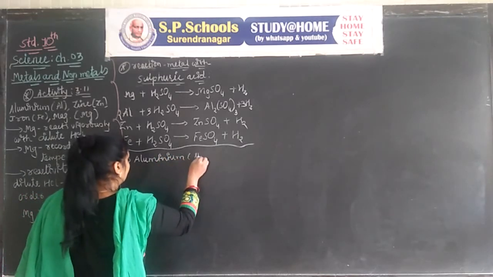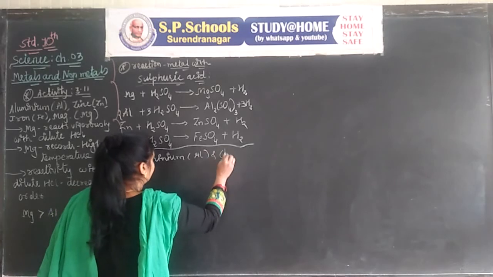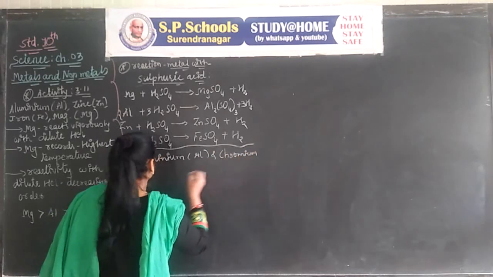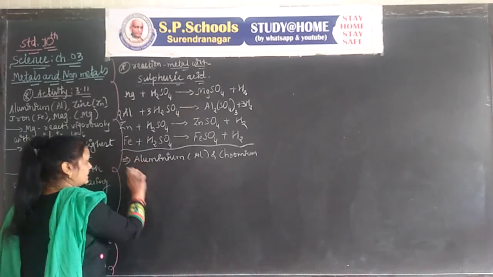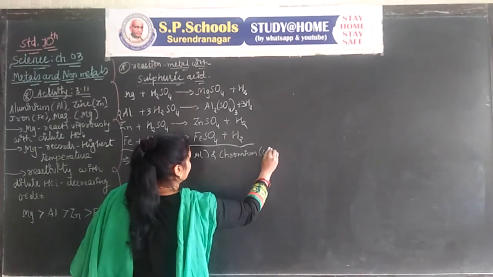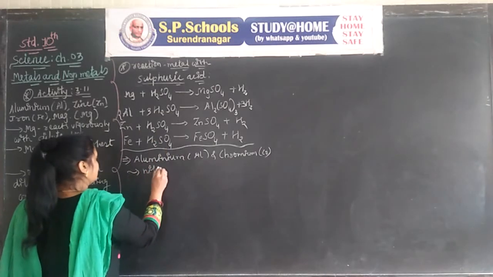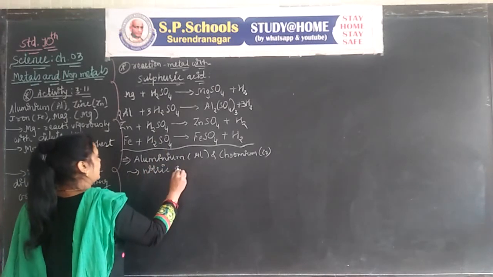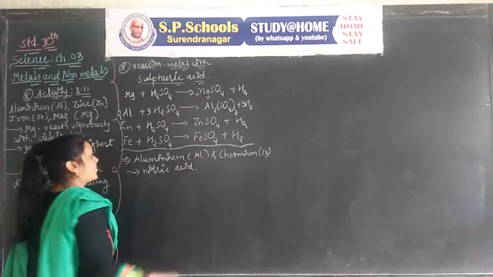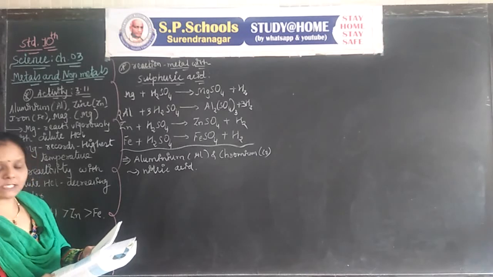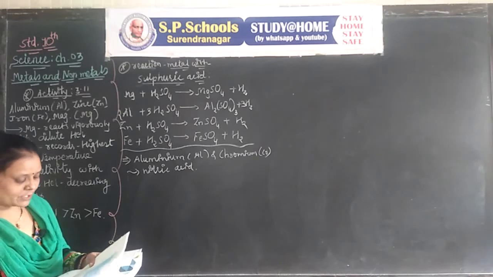Aluminium, Al, and chromium, Cr, here we can write, cannot react with nitric acid. The reason is that HNO3 is a strong oxidizing agent.